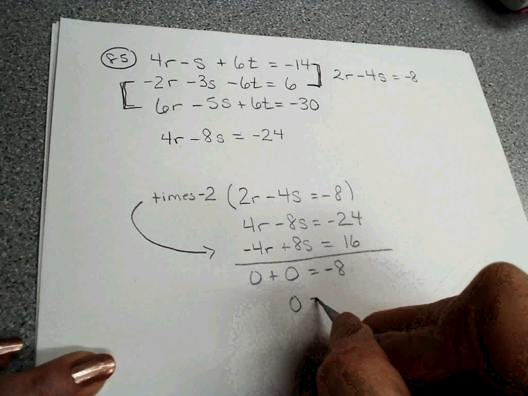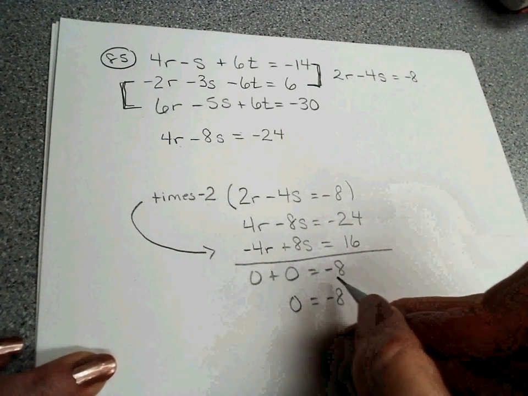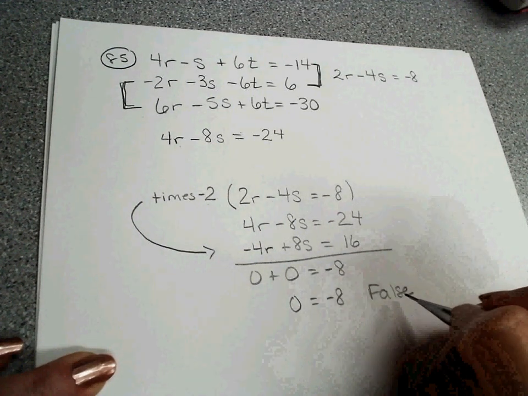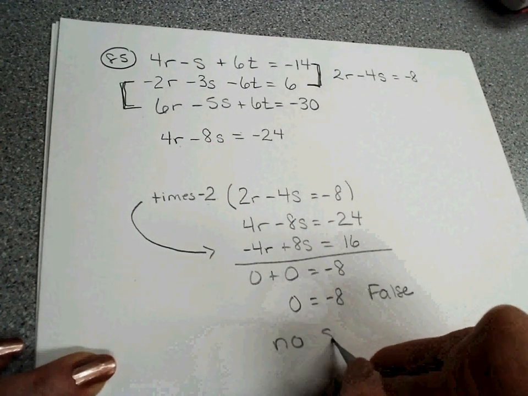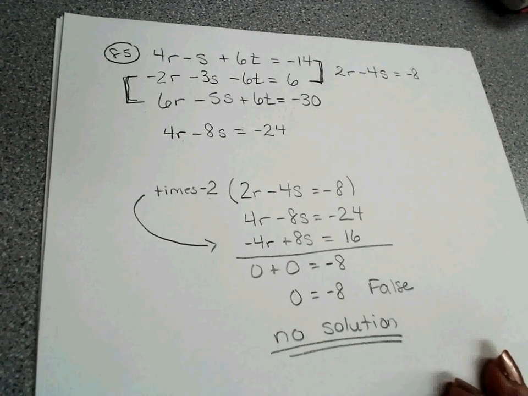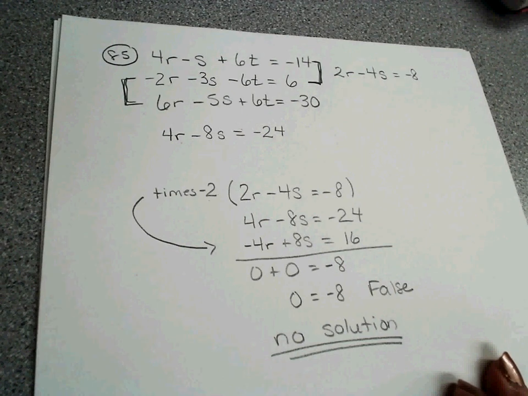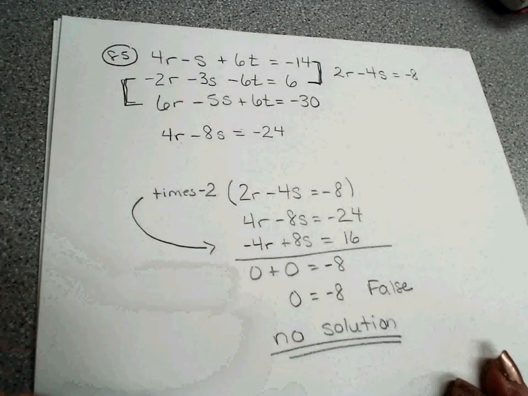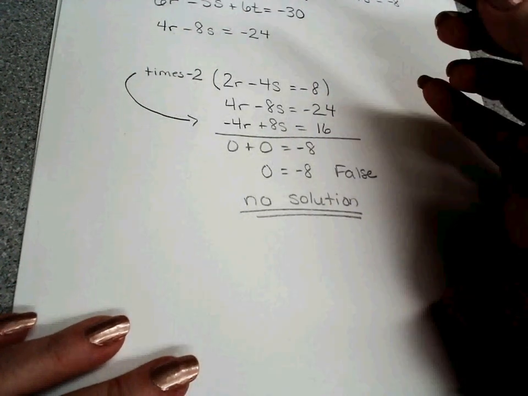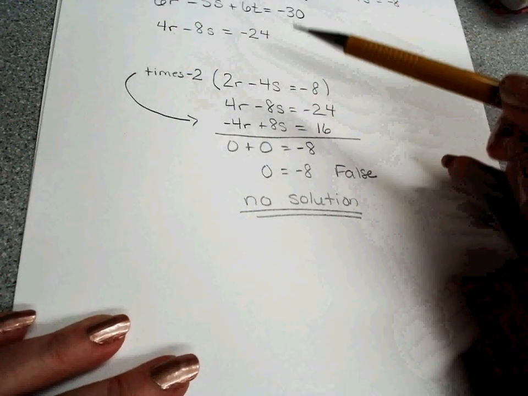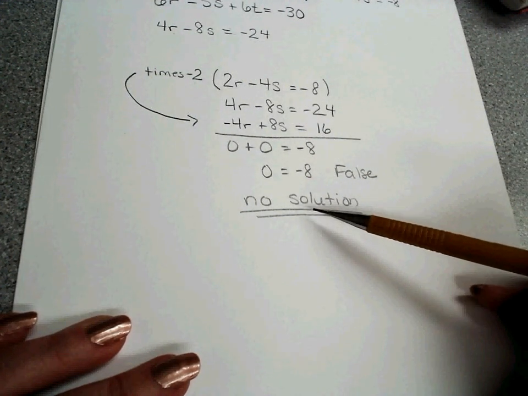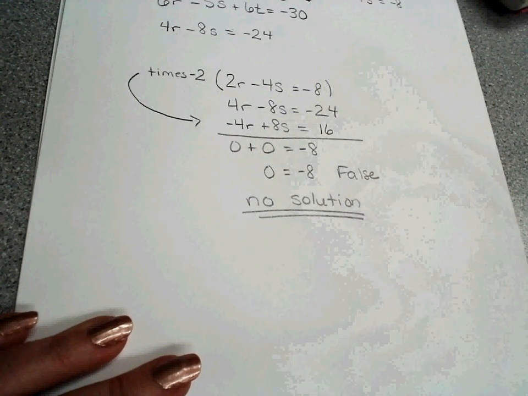Does anyone remember what I said when you get all the variables cancel and you get a false statement? All the variables have canceled, you get a false statement. The answer to this problem is no solution. Okay. There is not a single R, S, and T that will work in all of these. So the answer is no solution. How do I know that? I got it from a 3 by 3 to a 2 by 2. When I worked the 2 by 2, it came out to be no solution. So the whole thing is no solution. Okay?